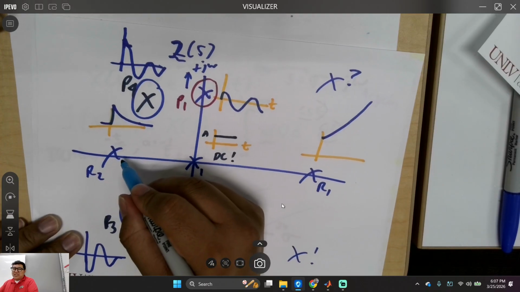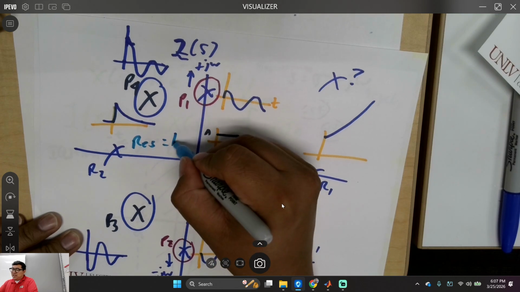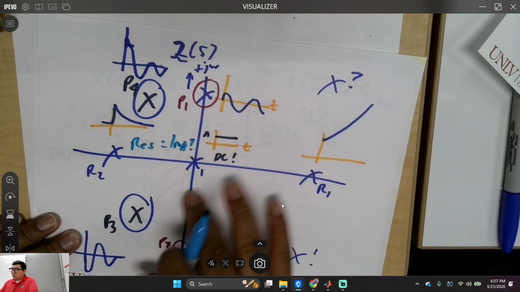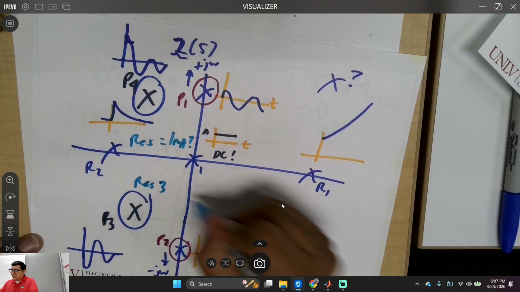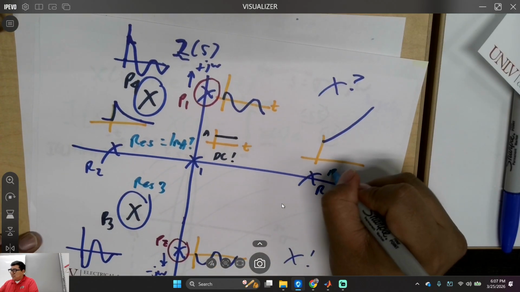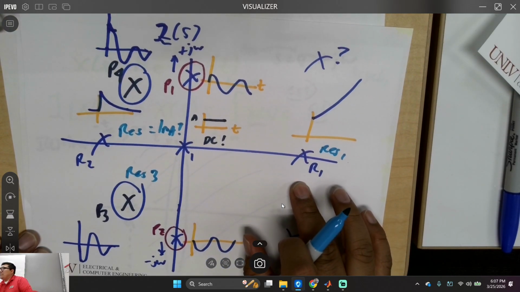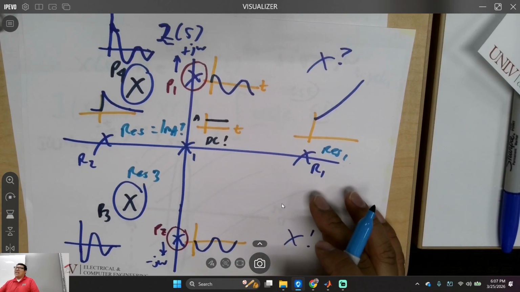This pole right here, I don't know, maybe it has a residue of 1 milliamp? This one is going to have res 3, and this one, res 1 or something like that. Every pole has a residue, RP, and then K is just the gain.